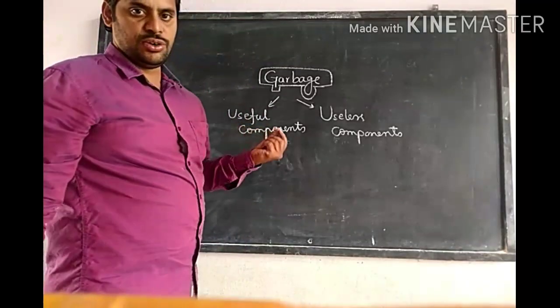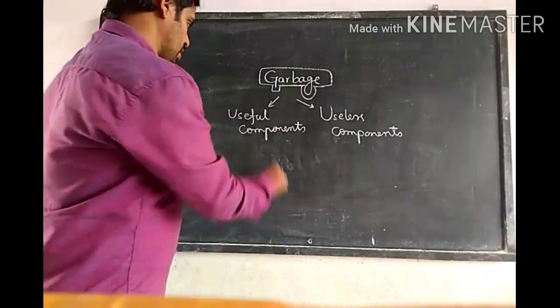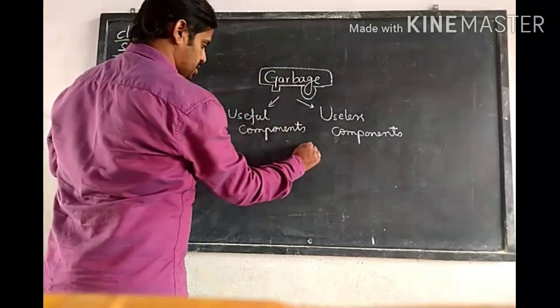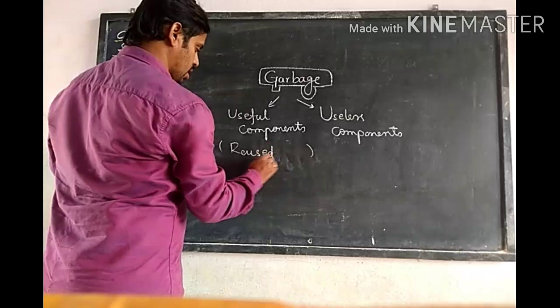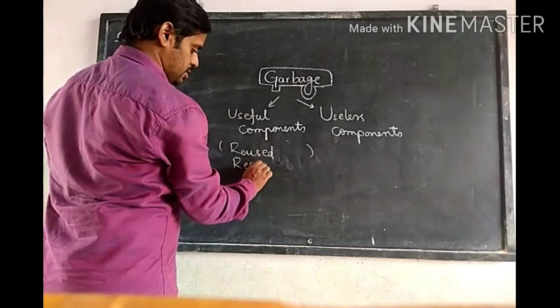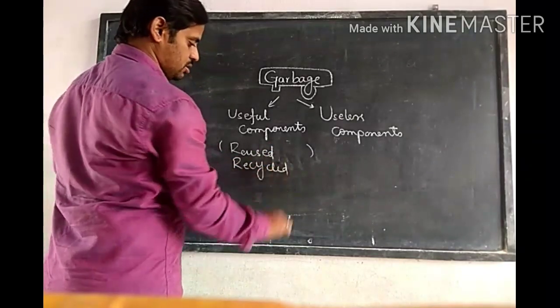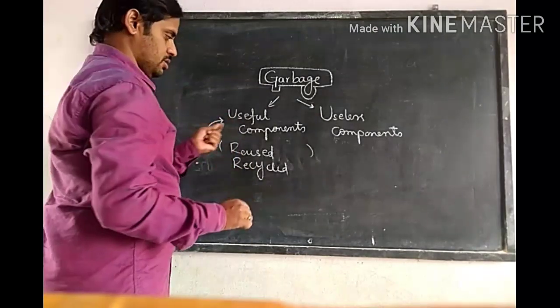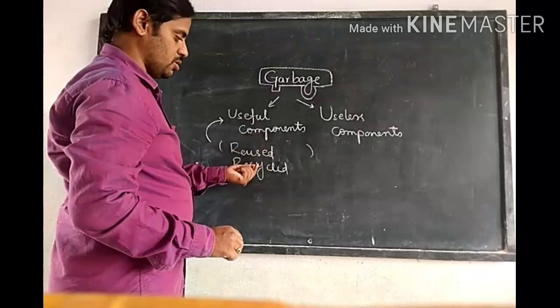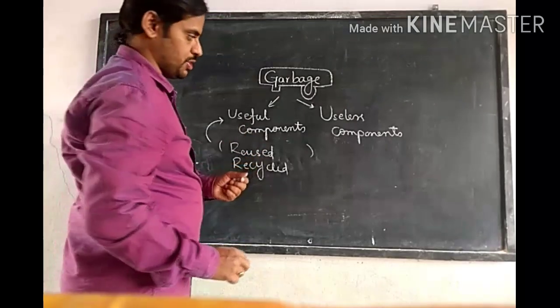So what are useful components? They are garbage that can be reused or recycled. Such kind of components or garbage is called a useful component.